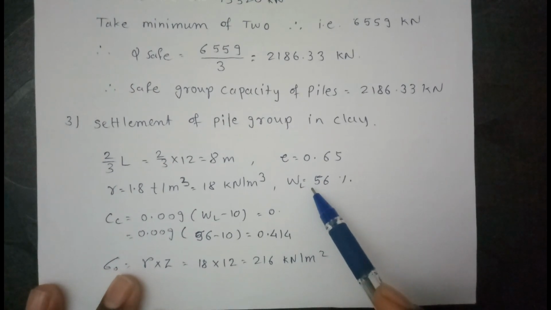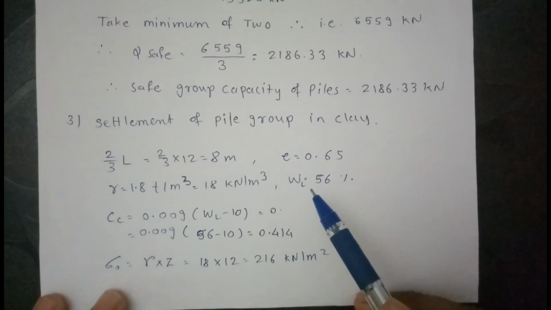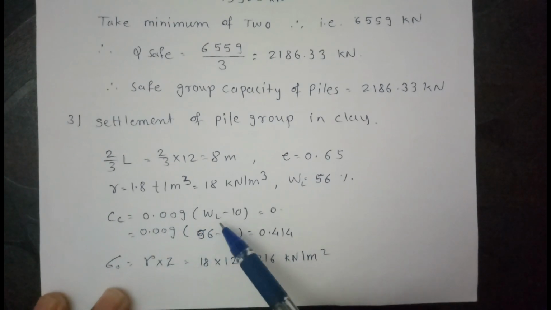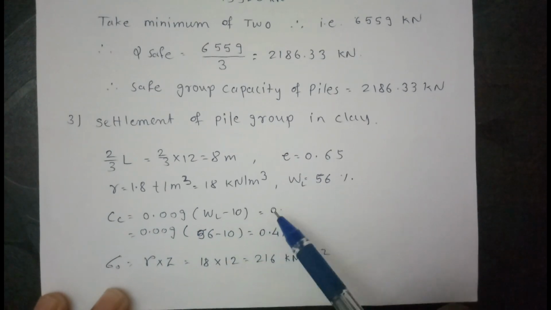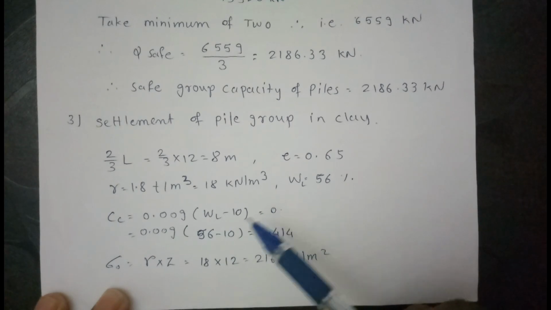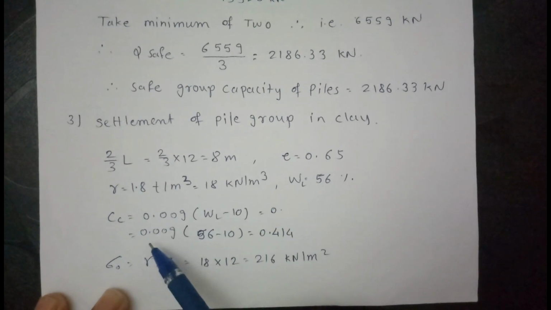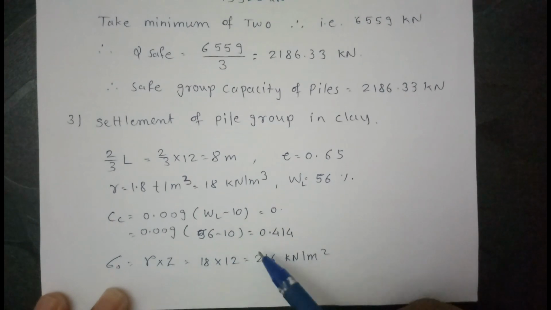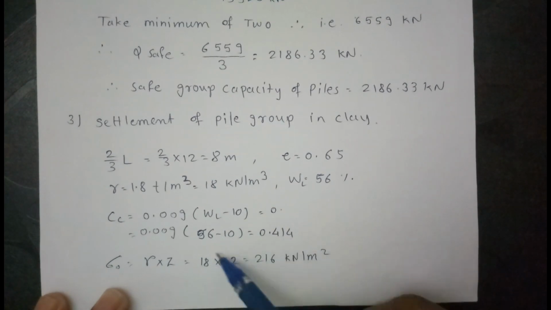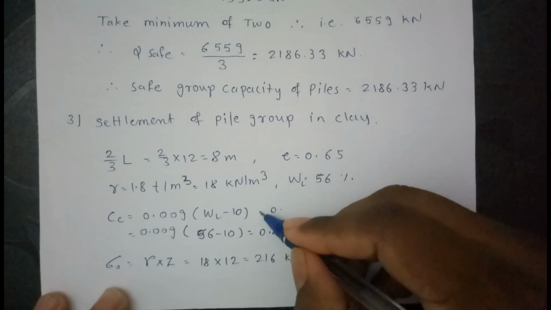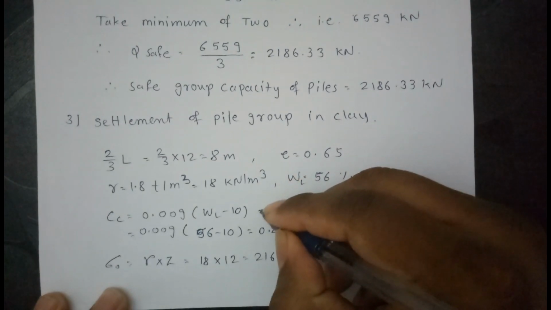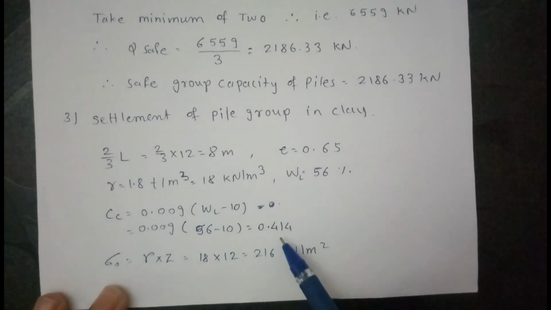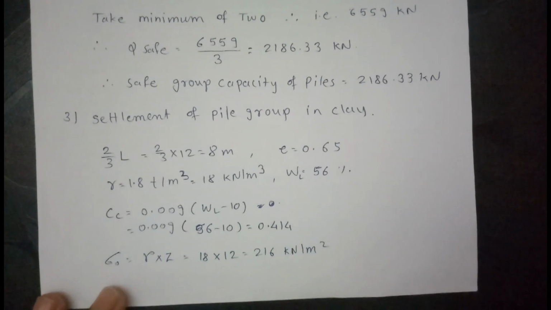Liquid limit is 56%. For undisturbed soil, Cc is equal to 0.009 into liquid limit minus 10. So 0.009, liquid limit is 56 minus 10, so we just got the value. Okay, so Cc value is 0.414.